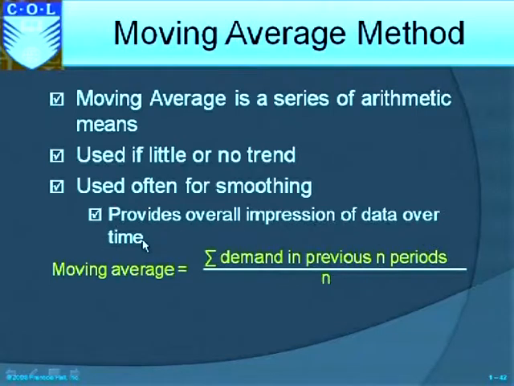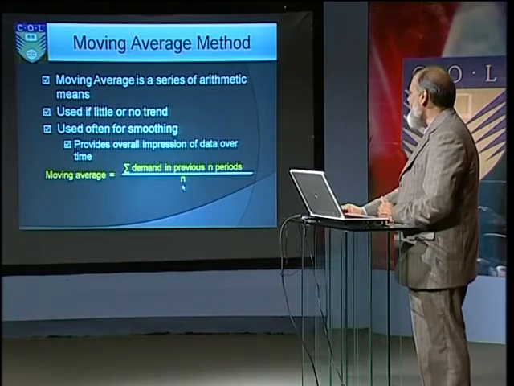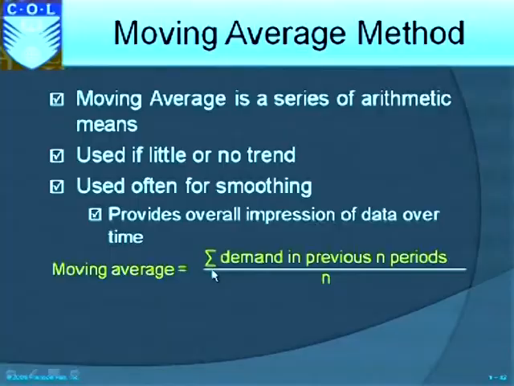How do we calculate moving average? I think it's very simple, ladies and gentlemen. We sum up the demand in the previous n periods. N could be 4, 5, 6, 10, 12, 13 or whatever, and divide by n. We sum up the demand of previous n periods, divide by n, and we get the moving average.